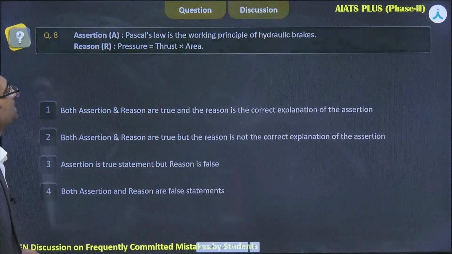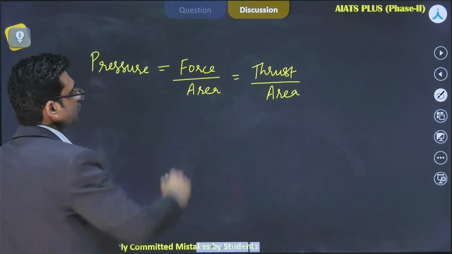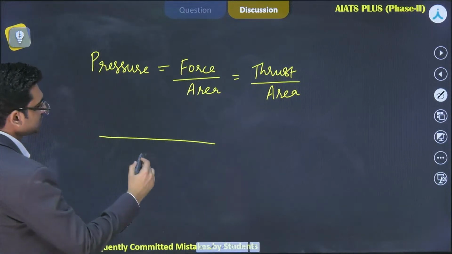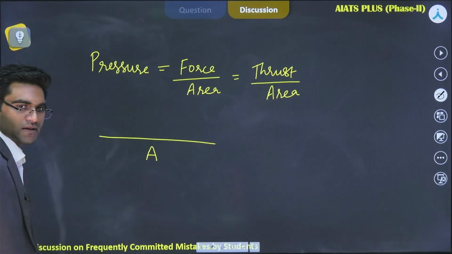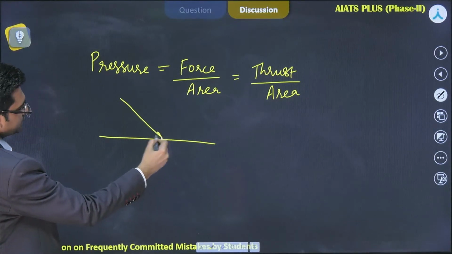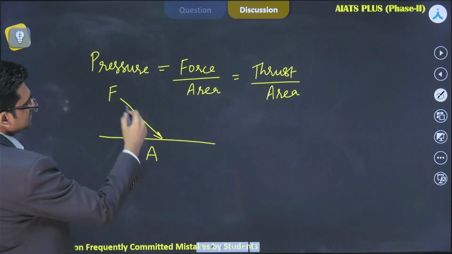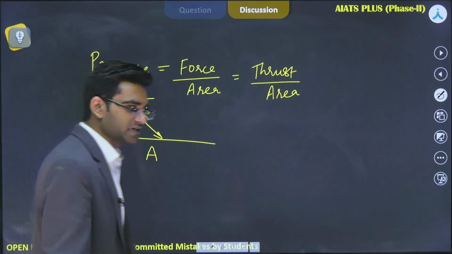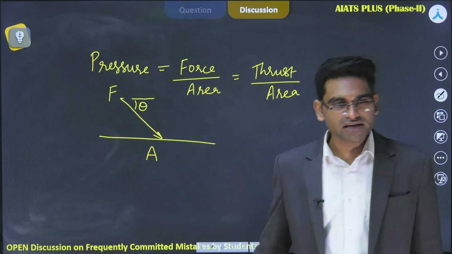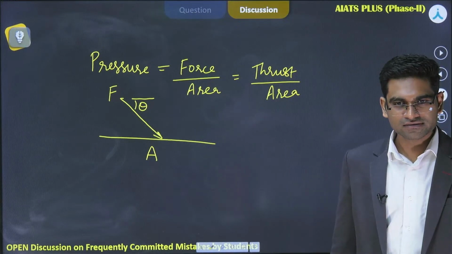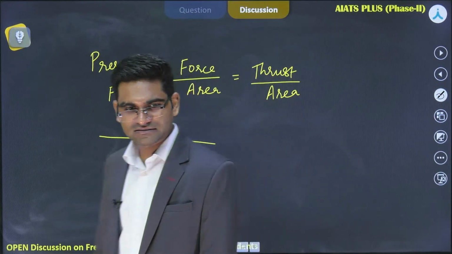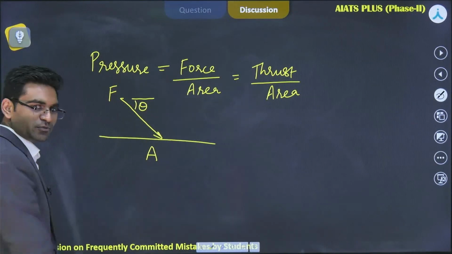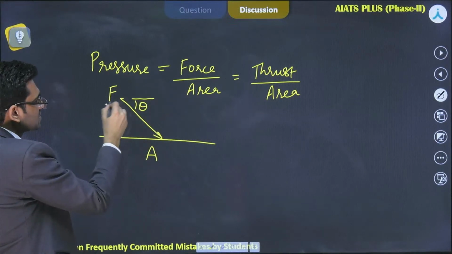Correct? Okay. Now, this force upon area, let's see what pressure is here. If this is a surface, let's say, and its area is A. Now, if I apply a force here at some angle theta, like this, what will be the value of pressure? Will it be F by A directly? Yes or no? Or will it be something else? Tell me. So pressure is equal to force upon area, but we cannot use this force directly here.